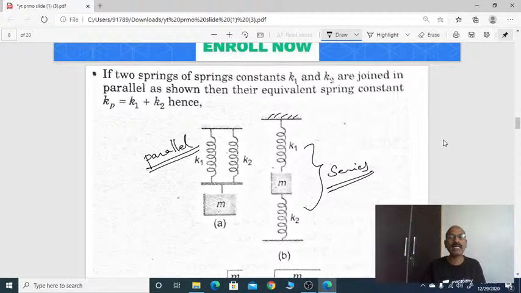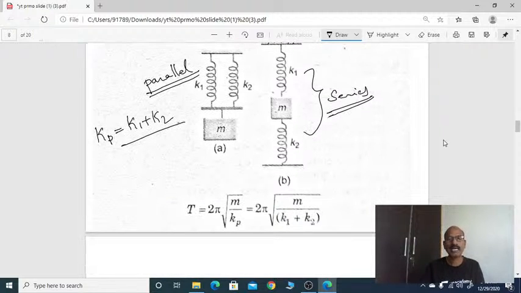Then their equivalent spring constant will be the sum of these two, K1 plus K2. Then their time period will be 2 pi root m by k, where k is the effective in parallel. So write it as 2 pi root m by K1 plus K2.